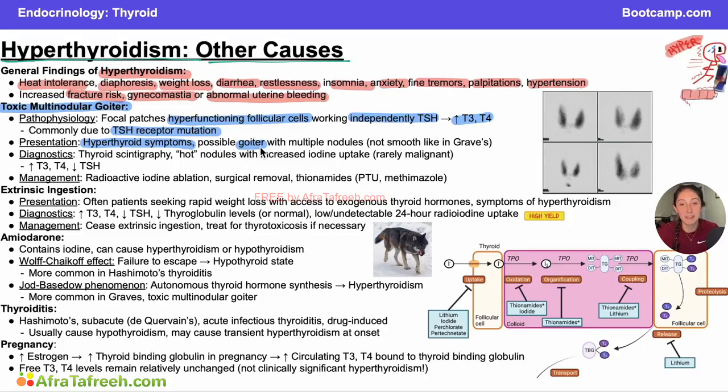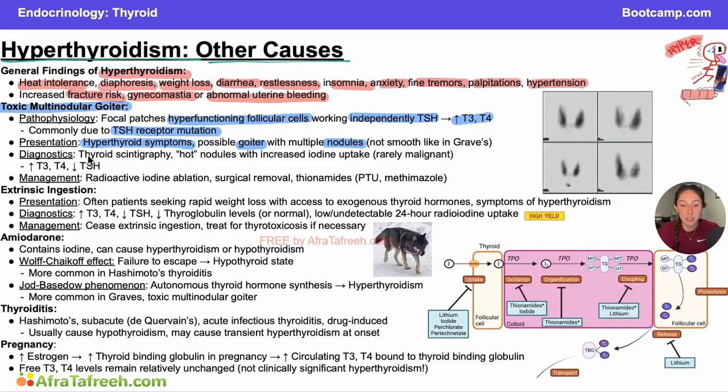We've talked about iodine deficiency, Graves' disease. Now toxic multinodular goiter can also cause a goiter, but this goiter is going to be a little bit different, and it's going to have multiple nodules. So it's not going to be a smooth goiter like Graves' disease with that symmetrical enlargement of the thyroid. It's going to be these individual focal nodules or bumps on the thyroid. And if you see an image of this, you might see a very bumpy thyroid, kind of looks like a thyroid with a bunch of warts. That will be your multinodular goiter.